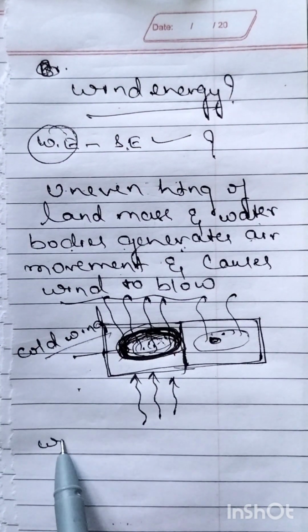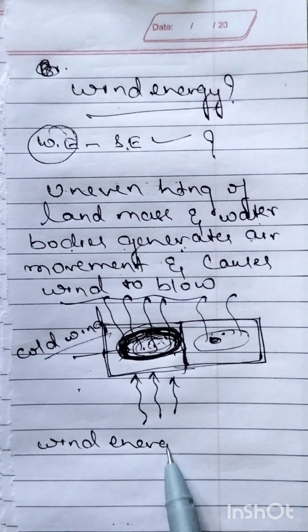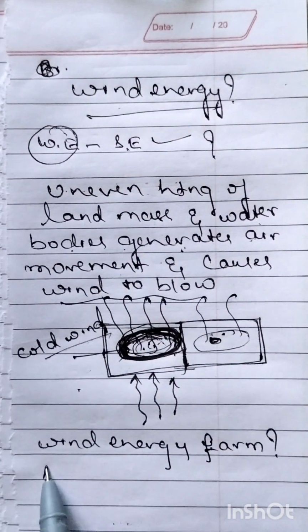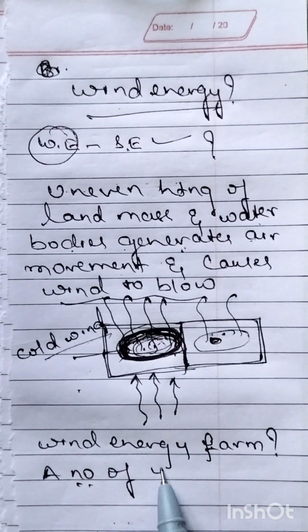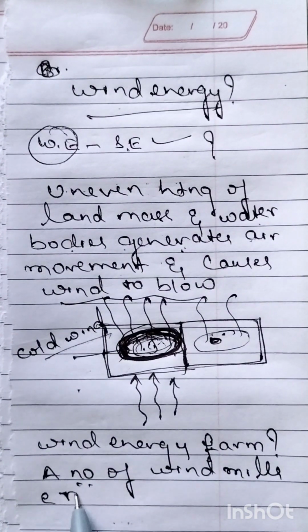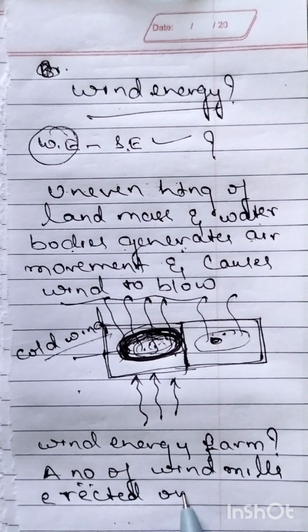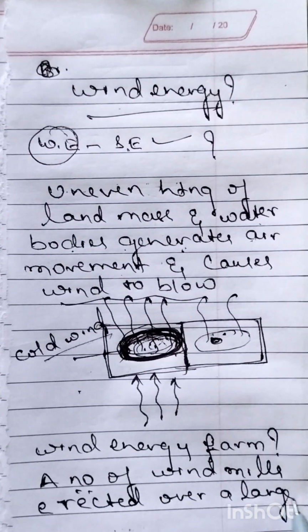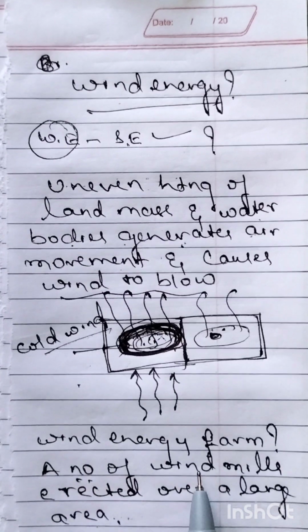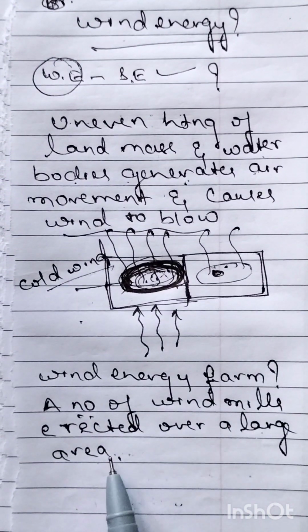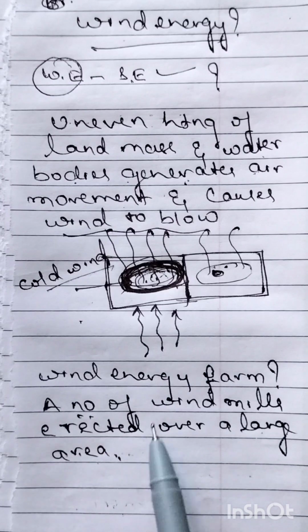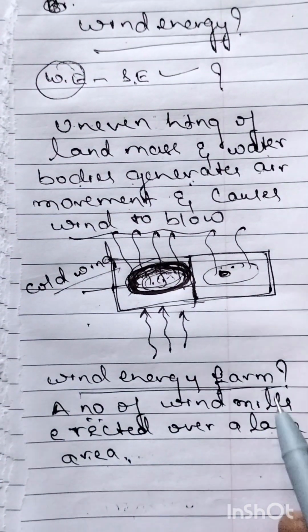After this, next we have to know that is wind energy farm. So what is meant by wind energy farm?